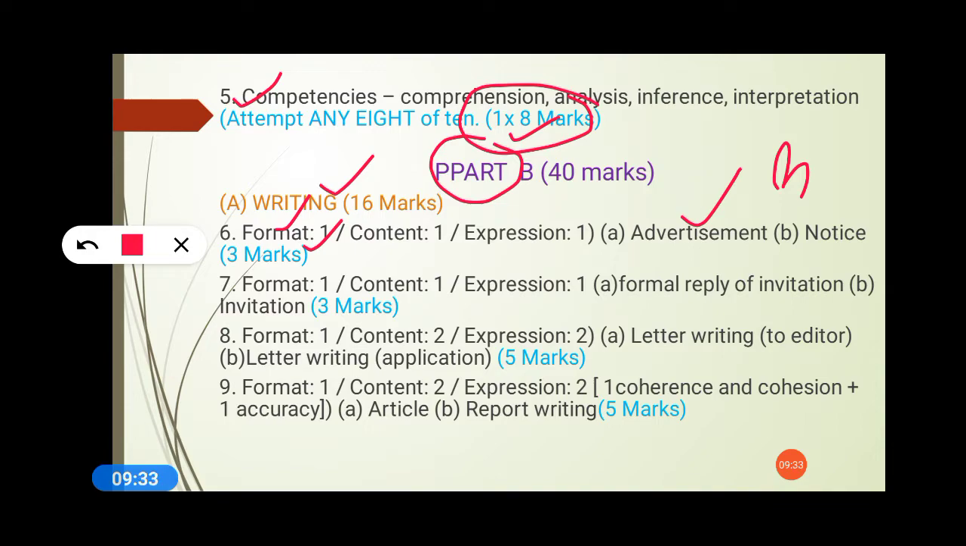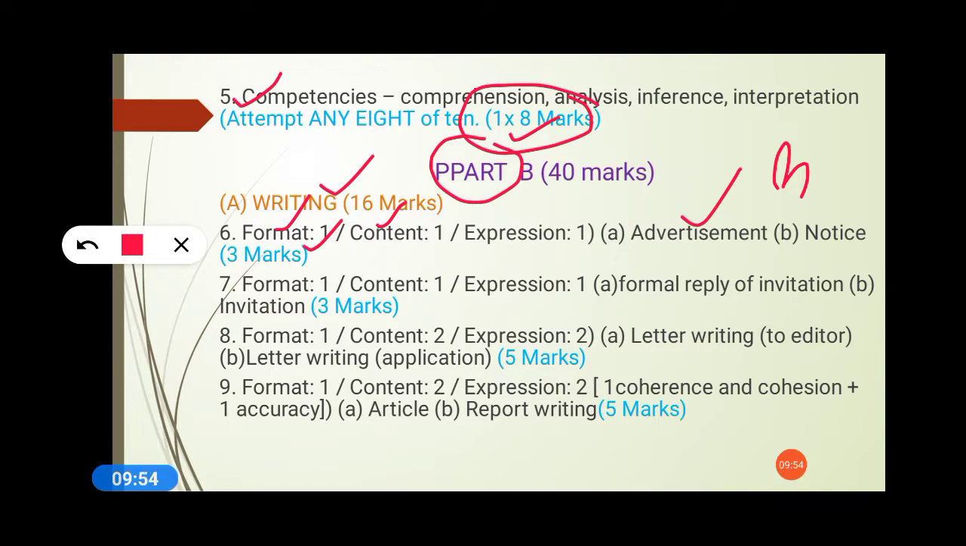Okay, 1 mark for content. Content means what important information is being delivered; that will carry 1 mark. Expression means grammatical accuracy and coherence, in whichever format you are writing it. Coherently means stepwise. Are you writing it stepwise or not? It shouldn't be jumbled, it shouldn't be shuffled. It should be in a proper manner.